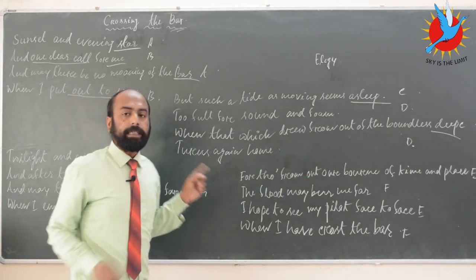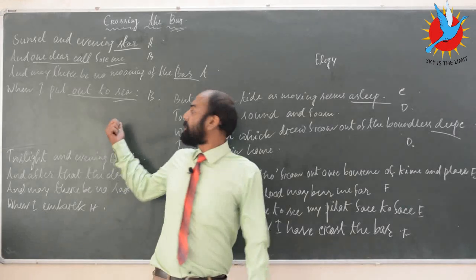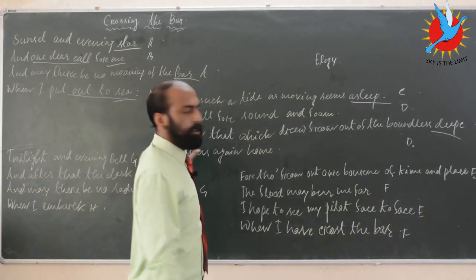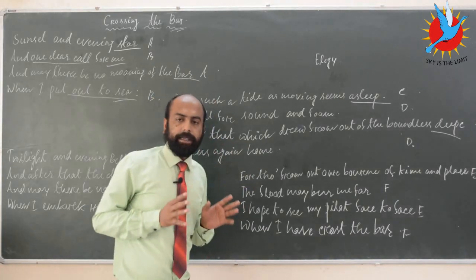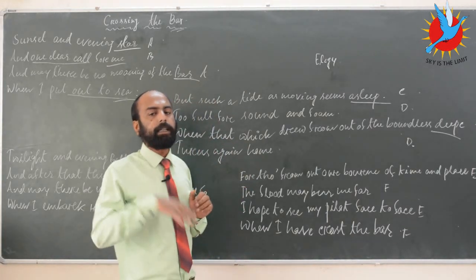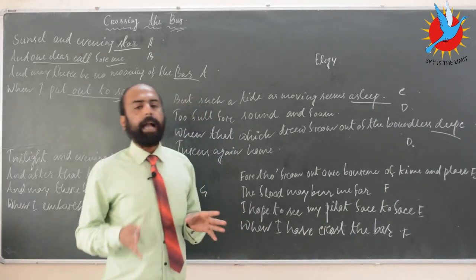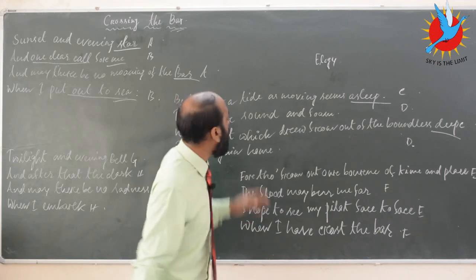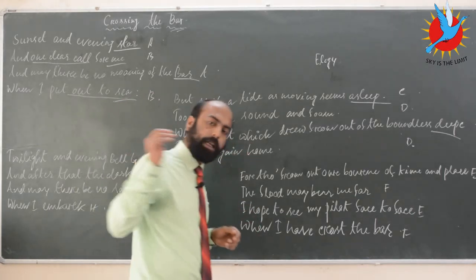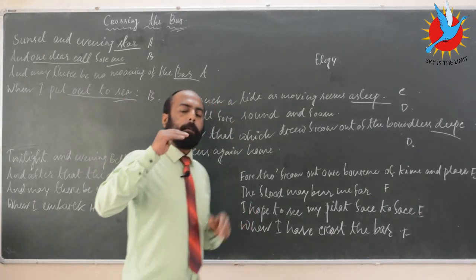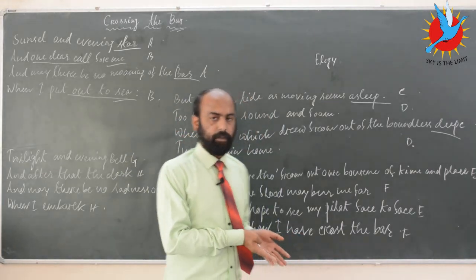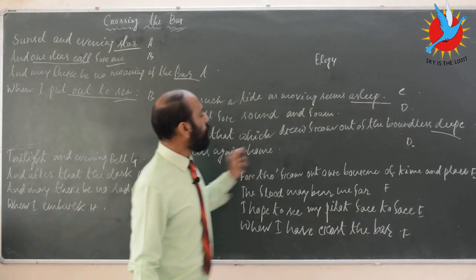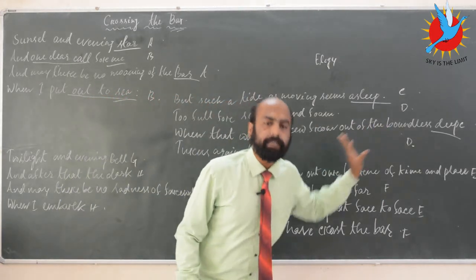So the poet is basically sure of the fact that as soon as he starts his journey on the ship, he is praying to the Almighty for the tide to be full, so that his ship gets speed and goes immediately to mid-sea, and so that he becomes closer to his death. Okay? Now, the next two lines: When that which drew from out of the boundless deep.